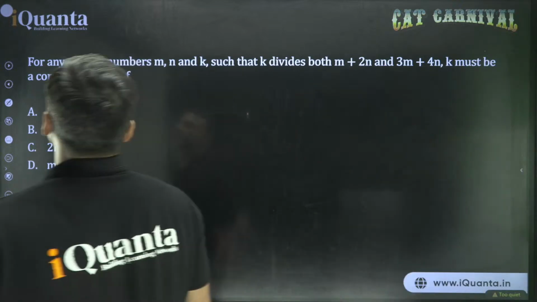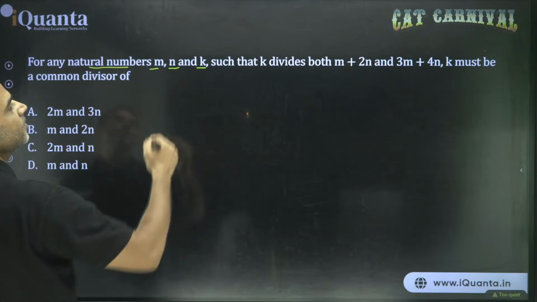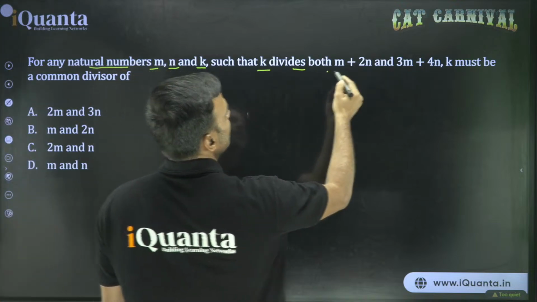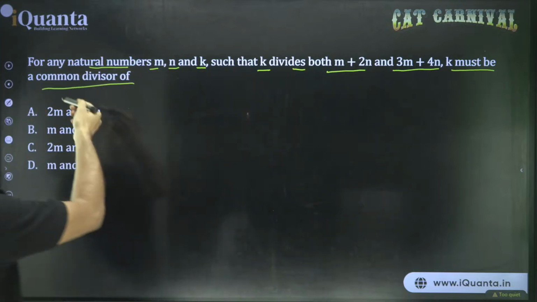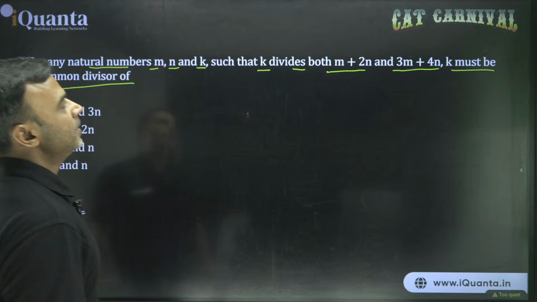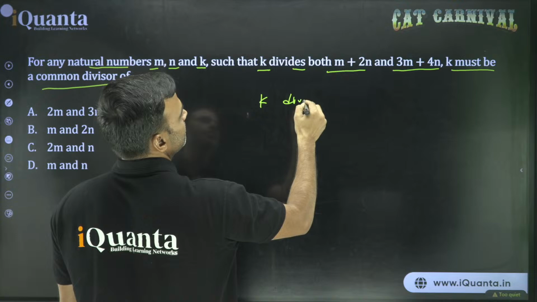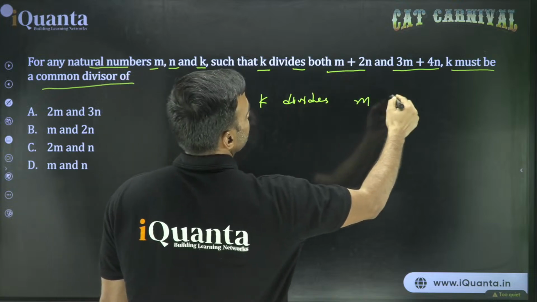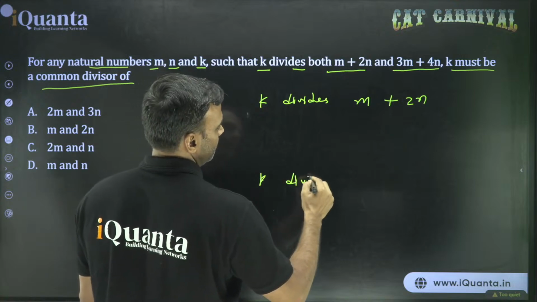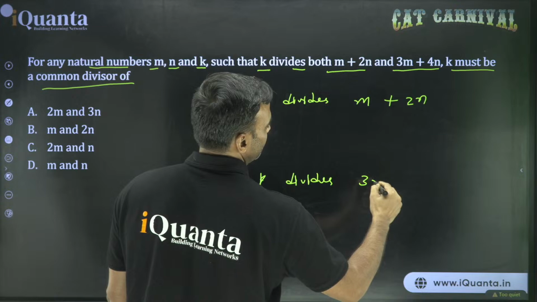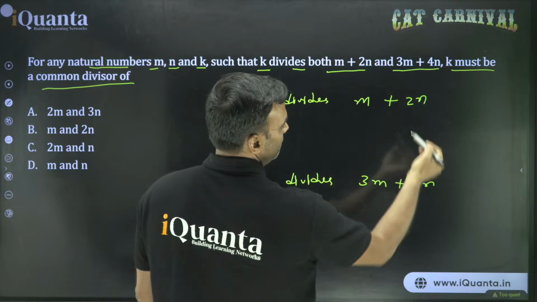Alright, let's take up this question. What does this say? For any natural numbers m, n and k such that k divides both m plus 2n and 3m plus 4n, k must be a common divisor of which of the options? Okay. So what we are saying here is that k divides m plus 2n and k divides 3m plus 4n. Now from here, you see, 3m is here, 4n is here.